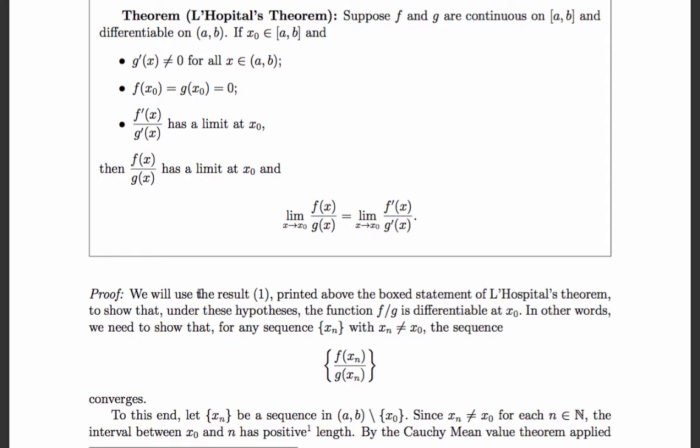What we would like to show is that f of xn divided by g of xn converges, because if we can do that, then we've proven that f of x over g of x converges as x approaches x naught, which is our goal. That's the result we want to prove, and then also, of course, give a value for it.